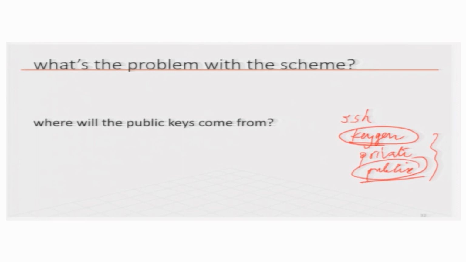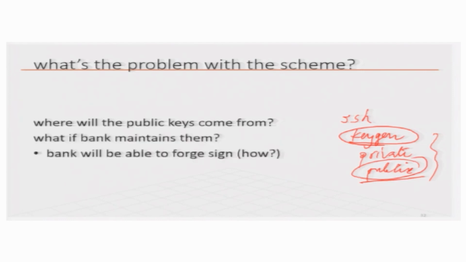Generation of the key is not difficult. What we are discussing here, as we also discussed previously, is how you tell other people what your public key is. In this example, we can tell the bank our public key and the bank can store it. But then the bank can misuse it, especially if the bank has the private key also.